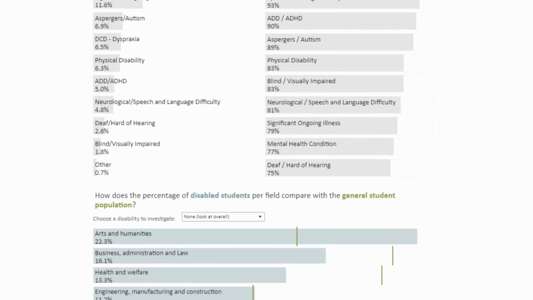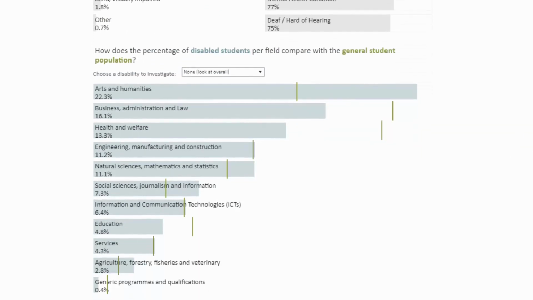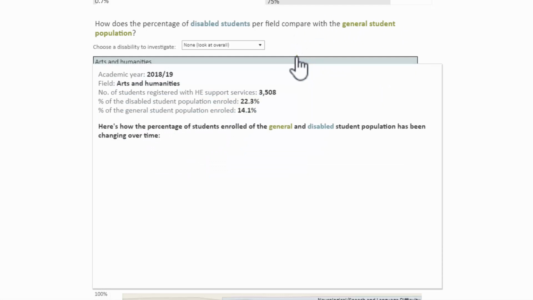So moving down to our next piece, we're going to look at the fields of study breakdown, which is really, really interesting. And the way this particular chart defaults to is looking at the breakdown of fields of study of students with disabilities registered with support services, which is in blue, and then you have these small green lines which denote where the general student population is at for that particular field. So what percentage of the general student population studies in the same field. So you get these really clear indicators of where there's quite significant differences between students with disabilities and the general student population.